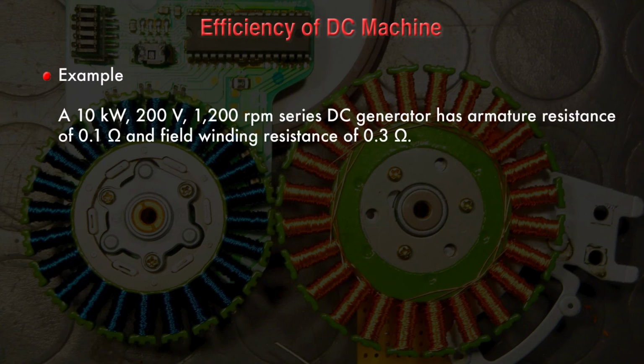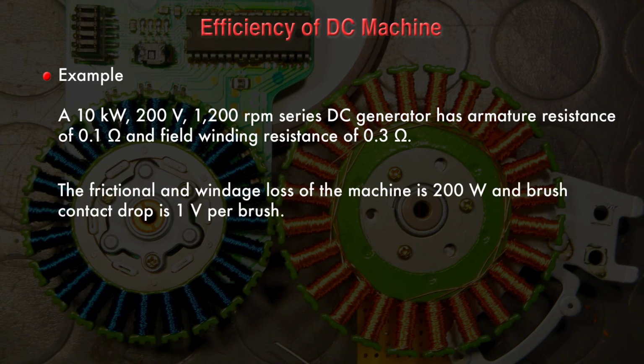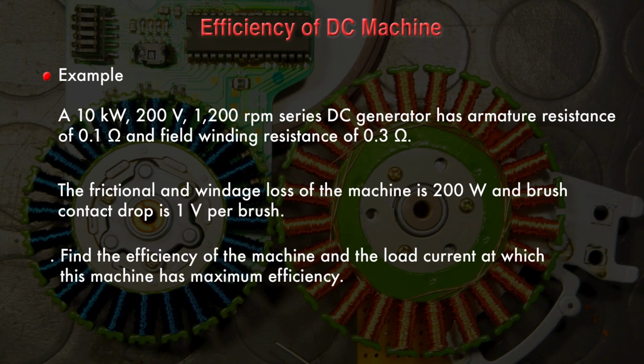The question is given as: a 10 kilowatt, 200 volt, 1200 rpm series DC generator has armature resistance of 0.1 ohm and field winding resistance of 0.3 ohm. The frictional and windage losses of the machine is 200 watt and brush contact drop is 1 volt per brush. You have to find the efficiency of the machine and the load current at which this machine has maximum efficiency.